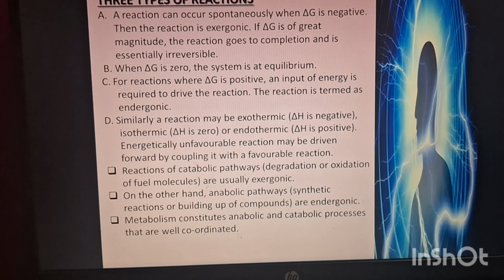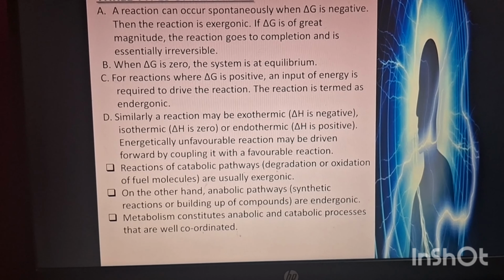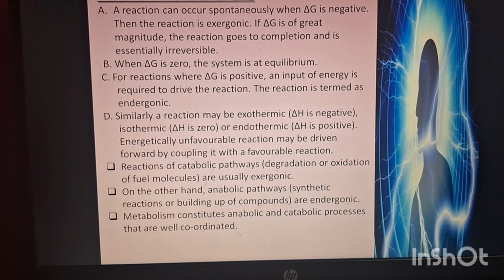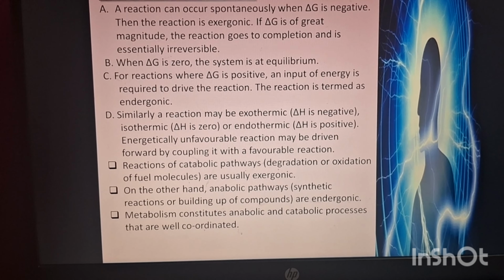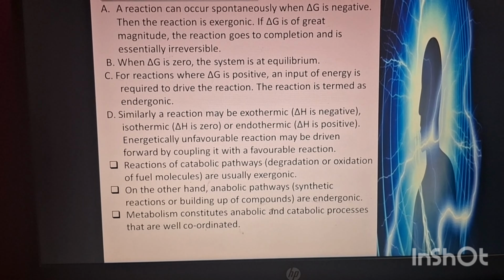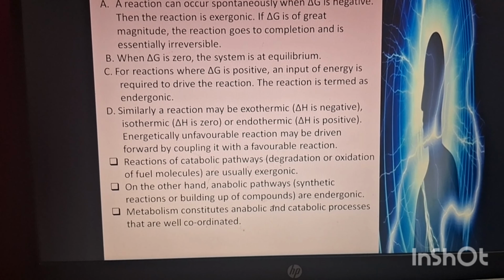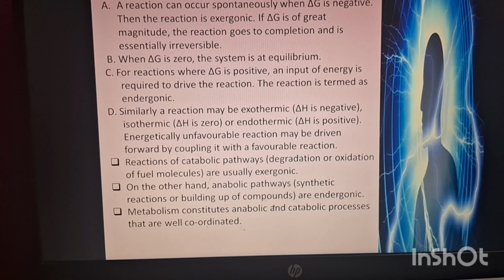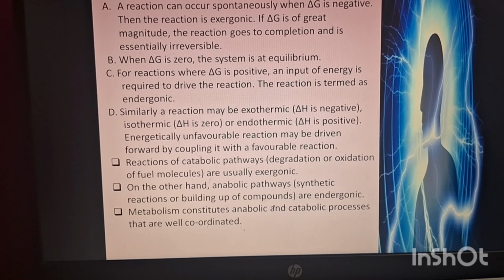Next, reactions of the catabolic pathway. The degradation or oxidation of fuel molecules is called the catabolic pathway. So, reactions of catabolic pathways are usually exergonic. Next, reactions of the anabolic pathway. What is the anabolic pathway? Synthetic reactions or building up of compounds is called anabolic reactions or the anabolic pathway. On the other hand, anabolic pathways are endergonic. Next, metabolism constitutes anabolic and catabolic processes that are well coordinated.